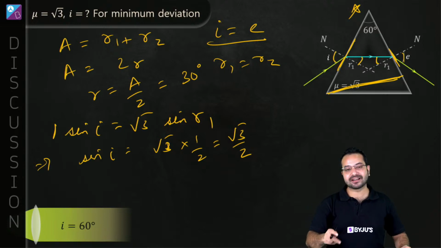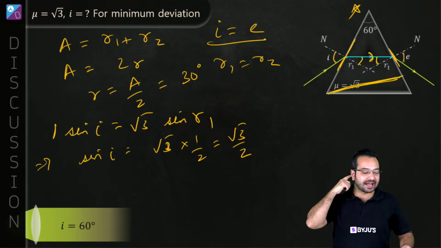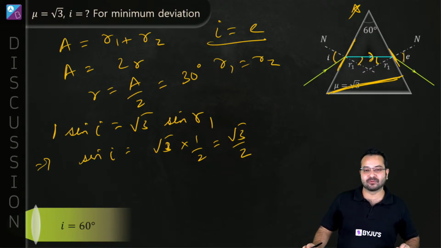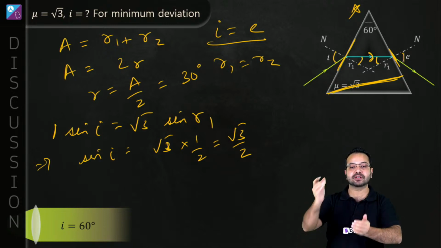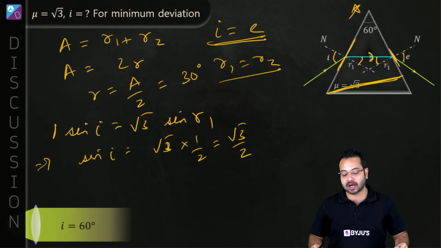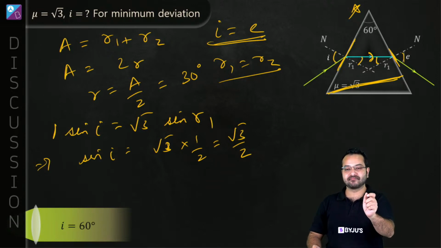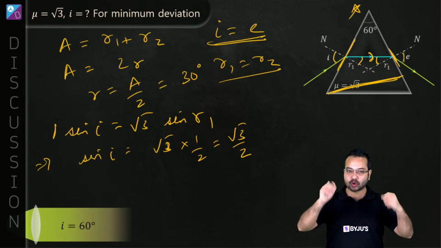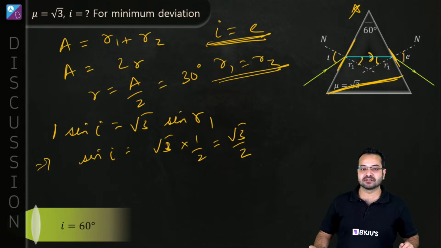Okay, so the statement that this ray becomes parallel to the base is only going to be valid when you have the base angles equal. When base angles are equal, then it is going to be parallel. So it is a consequence of minimum deviation, but it happens because I becomes E, R1 becomes R2, and the base angles are equal. So it need not be parallel. But what is sure to happen is I is equal to E, R1 is equal to R2. That is sure to happen. That's something we need to keep in mind.